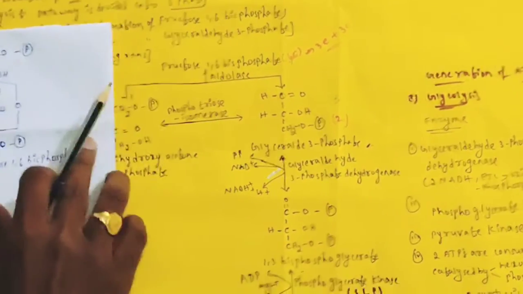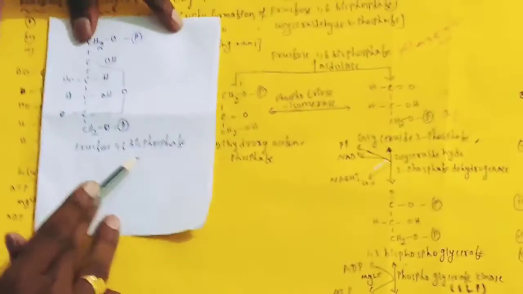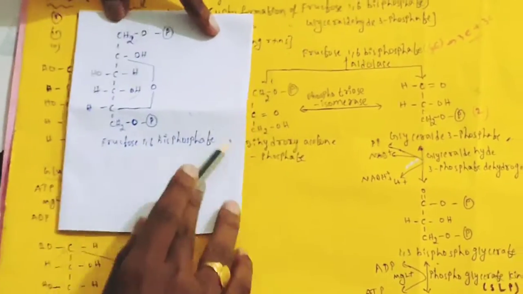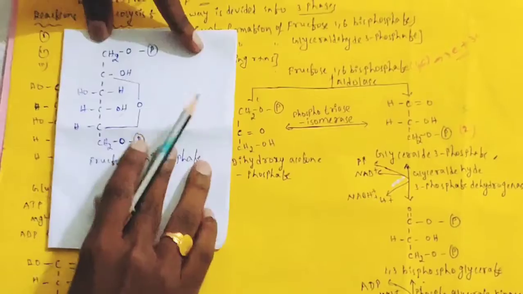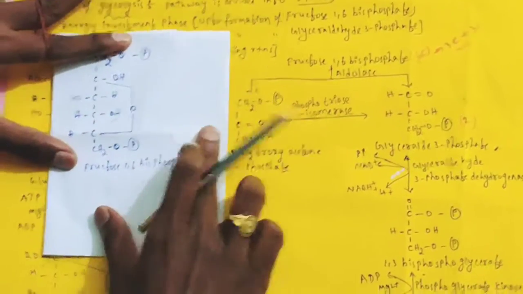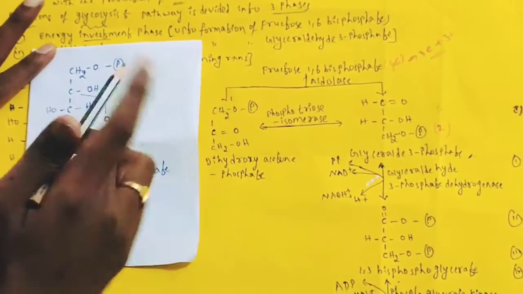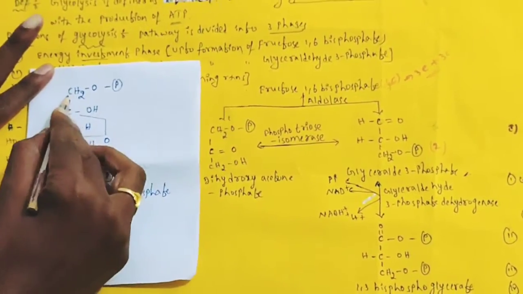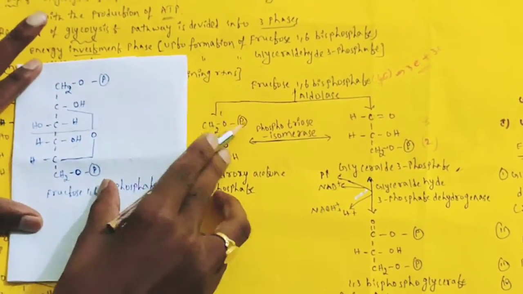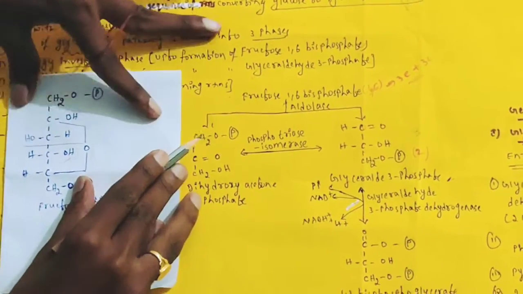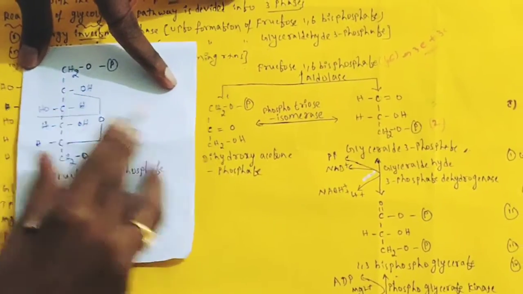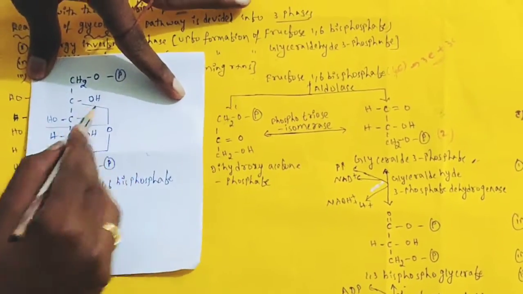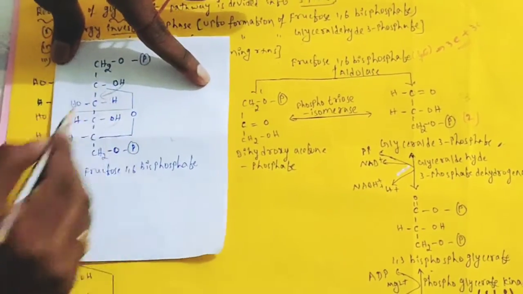This is the fructose 1,6-bisphosphate; for comparison, I have drawn it like this. Here dihydroxyacetone phosphate is produced. You can see this is the first carbon, CH2OP, similar. Here the second carbon has an OH group. The hydrogen present on the second carbon, the OH hydrogen, is shifted to the third carbon.